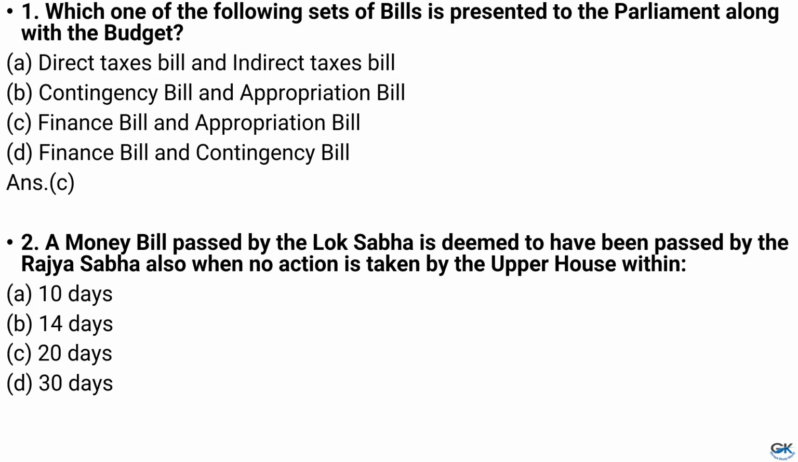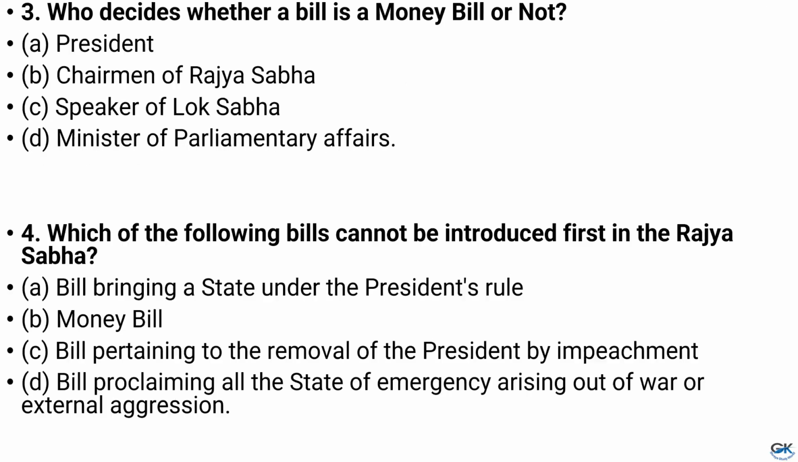Question number 2. A money bill passed by the Lok Sabha is deemed to have been passed by the Rajya Sabha also when no action is taken by the upper house within option A 10 days, option B 14 days, C 20 days, D 30 days. And the answer is option B 14 days.